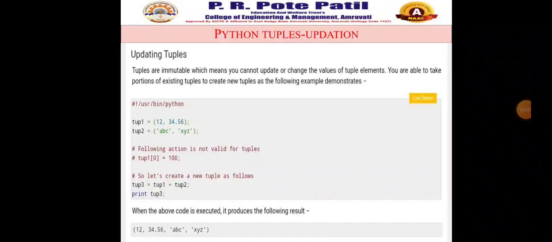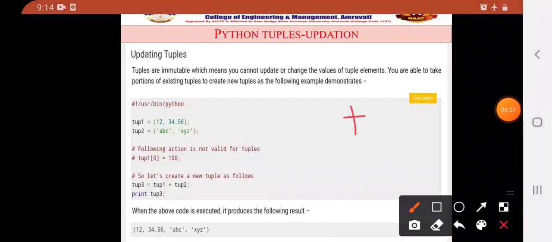So here the plus operator is basically used for the concatenation. So here tuple 1 plus tuple 2 will both join, and whenever we are printing the tuple 3, it will print the output on the console, that is 1 2 3 4 5 6 comma ABC comma XYZ.